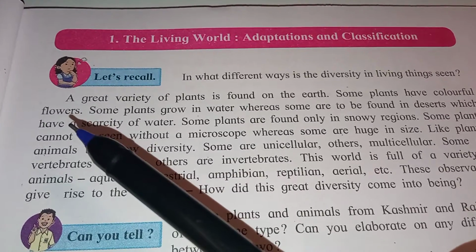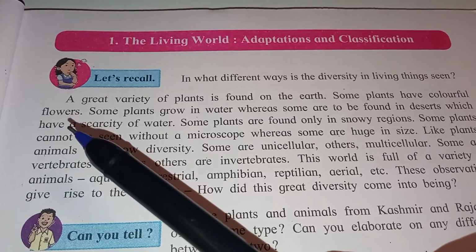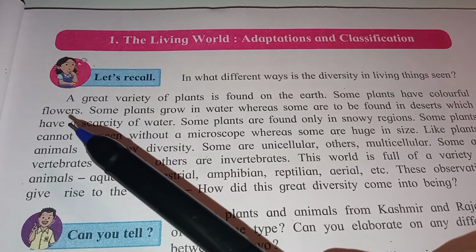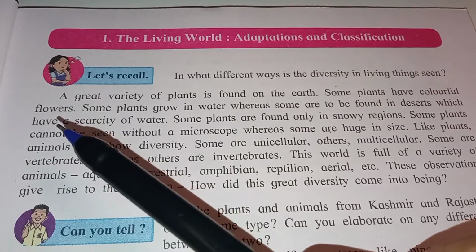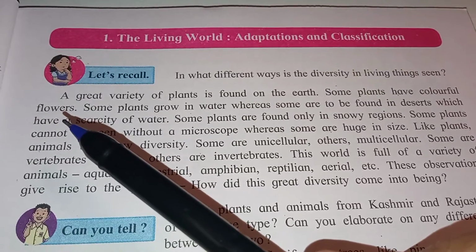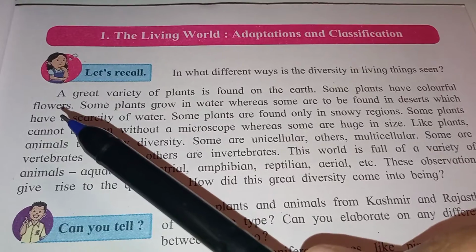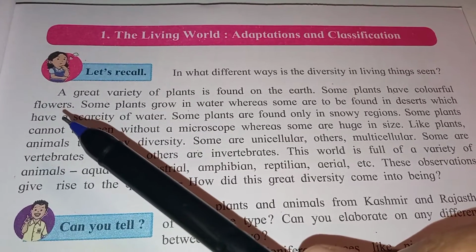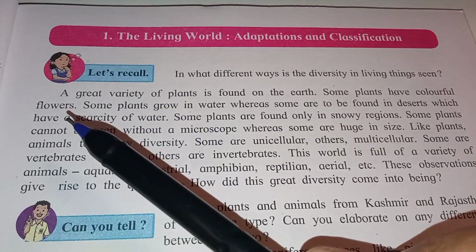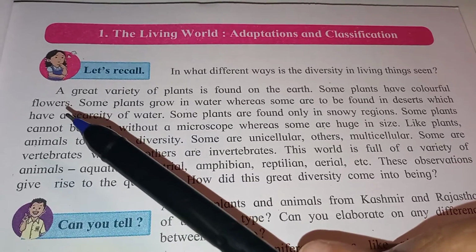Similarly, the hibiscus plant is red, sometimes pink, sometimes white or yellow in color. Another example is the sunflower, which is yellow in color.